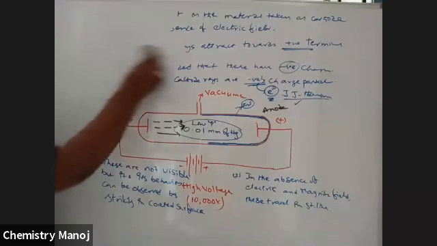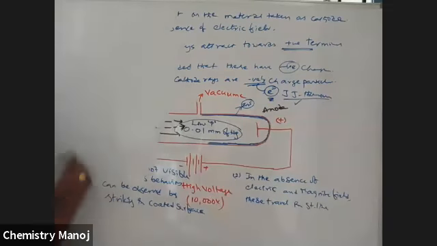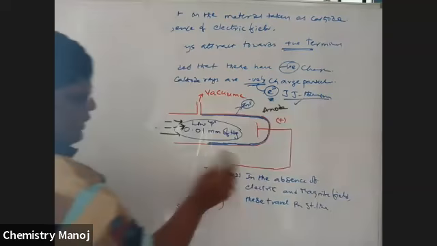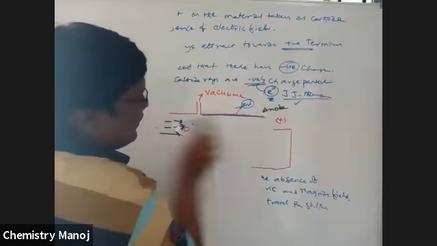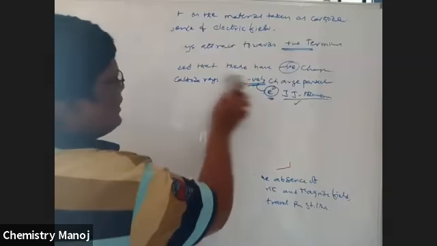Now, our topic is charge on electron. Before going to that, how to find out the specific charge of the electron? First of all, the specific charge is identified.